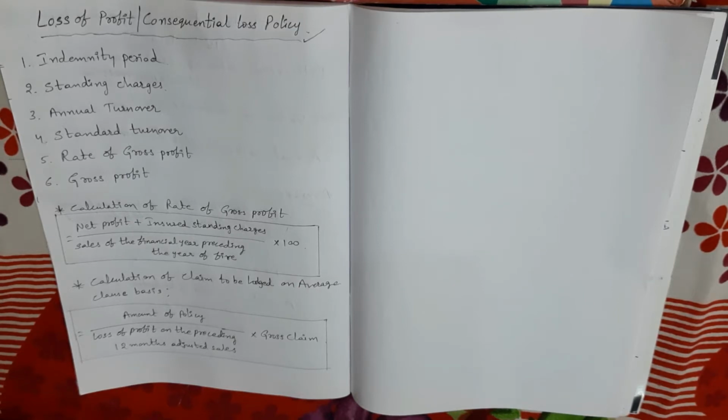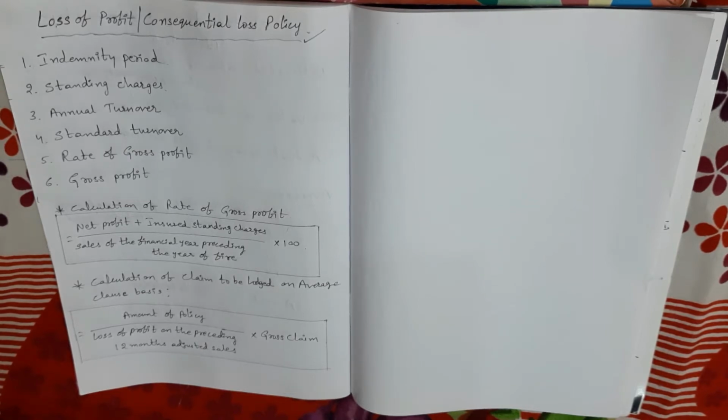The first point, loss of profit due to inability to produce and sell, and also the loss of standing charges due to their non-recovery or less recovery because of no production or less production as a result of fire accident, and also the increased cost of working as a result of fire, such as renting a new business place temporarily for conducting the business operations. So such types of losses are covered under loss of profit policy.